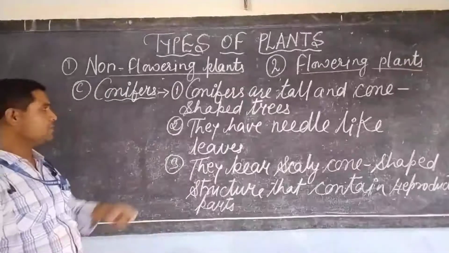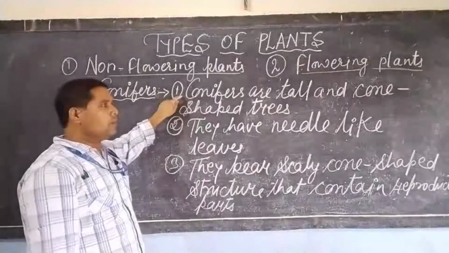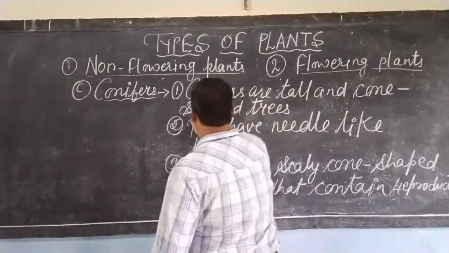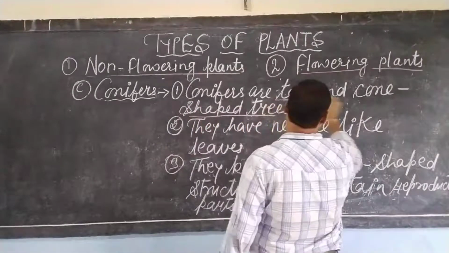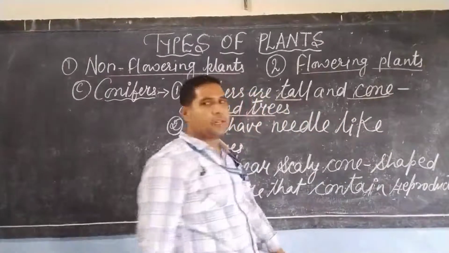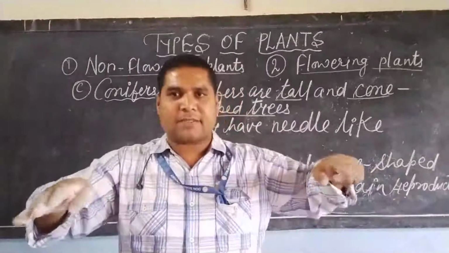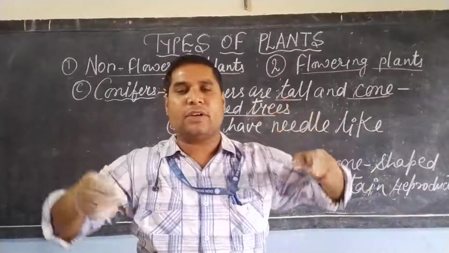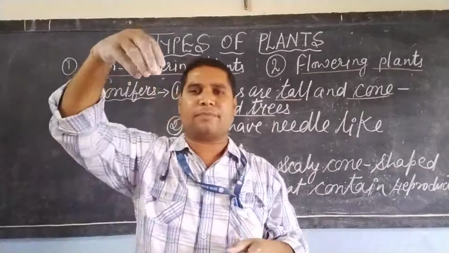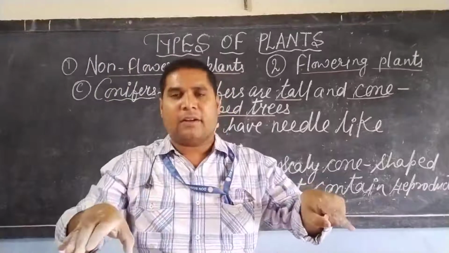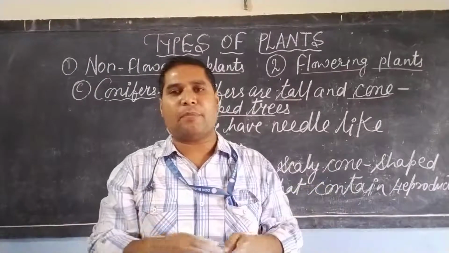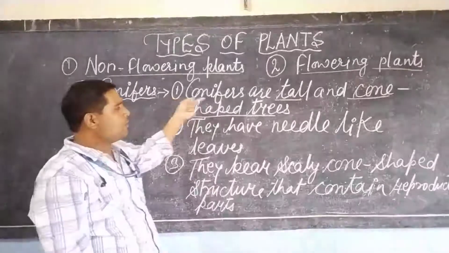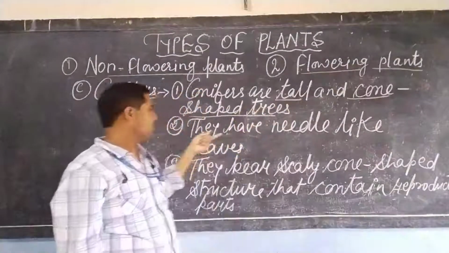Let us understand about it. Conifers are tall, green and cone-shaped trees, dear student. Tall and cone-shaped. What do you mean by cone-shaped? At the base broad and at the top narrow. Okay, dear student, like the cone-shaped structure, at the top narrow and at the base broad. Such a type of plant is known as a conifer. Means conifers have a cone-shaped structure.